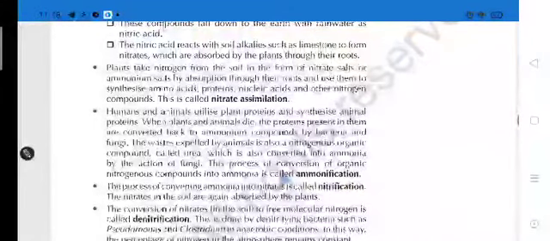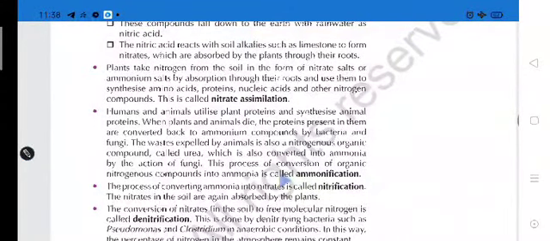Plants take nitrogen from the soil in the form of nitrate salts and ammonium salts by absorption through the roots, and use them to synthesize amino acids.